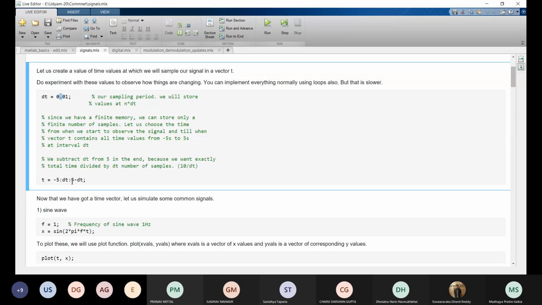So the last value of t is 4.99. So t is a row vector starting from -5 to 4.99.